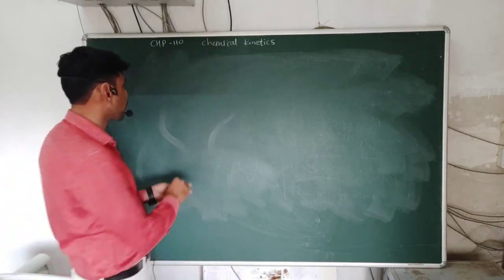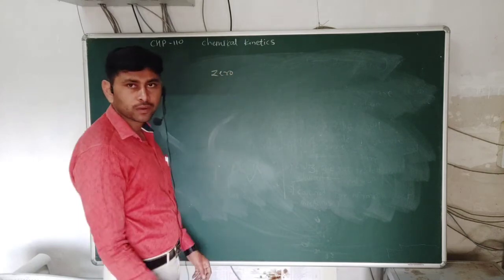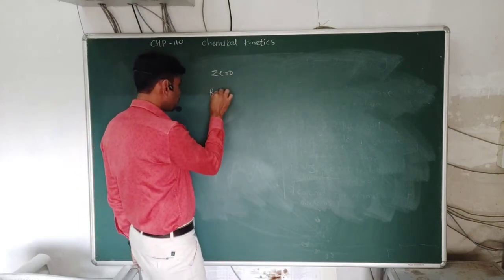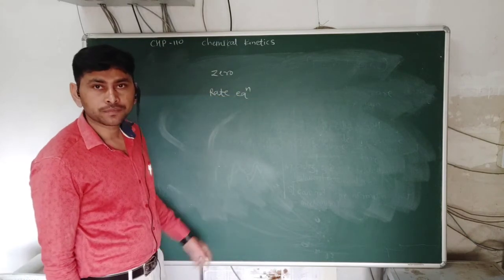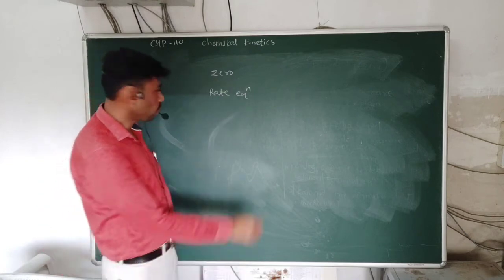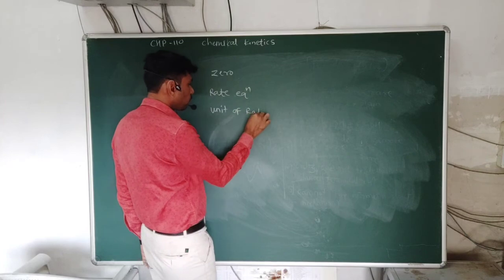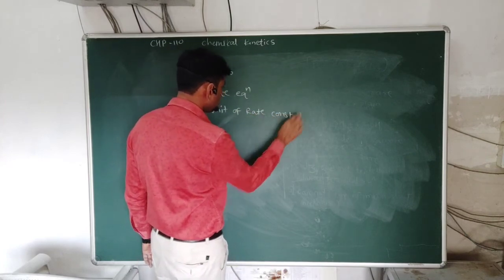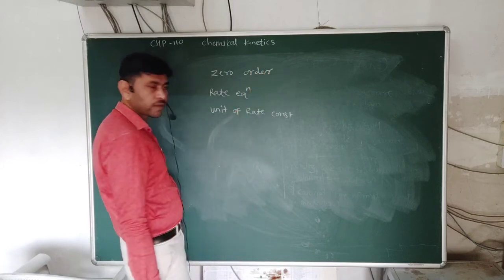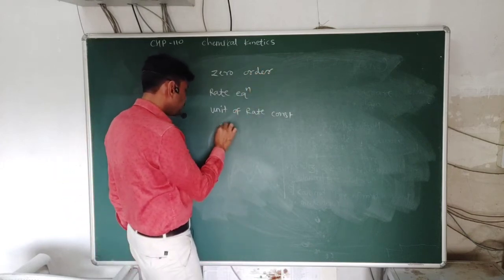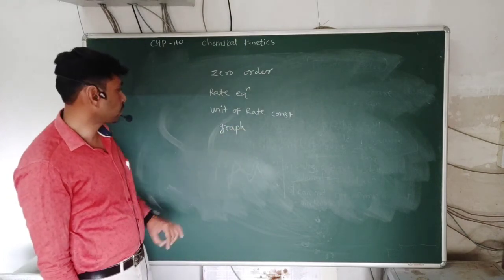So we have to study these concepts for zero order reaction, in which we have to study the rate equation, or integral rate law, and the unit of rate constant for zero order reaction. Then we have to study the graphical representation, the graph for zero order reaction.